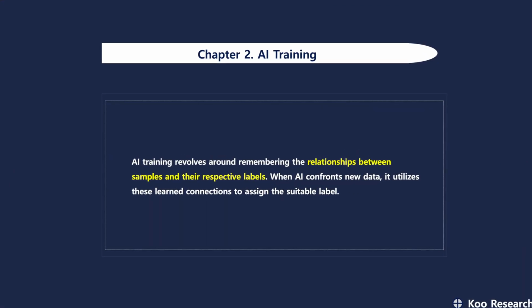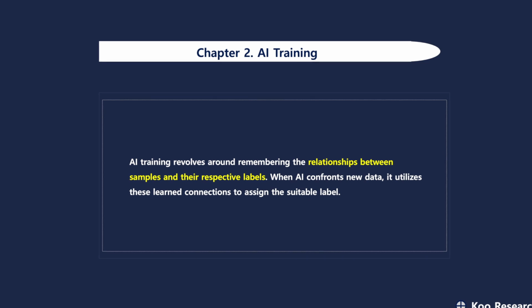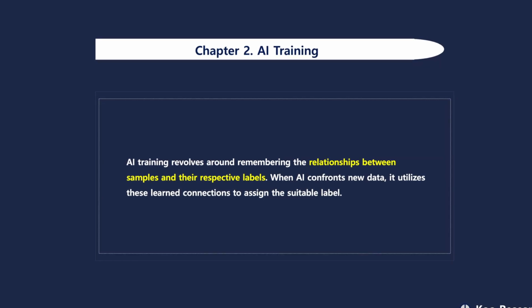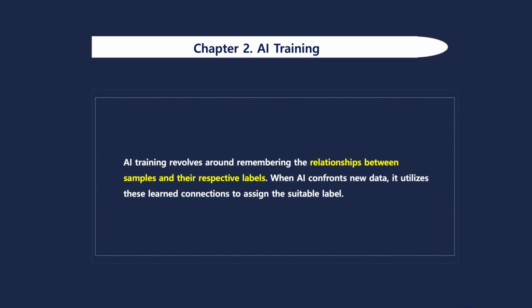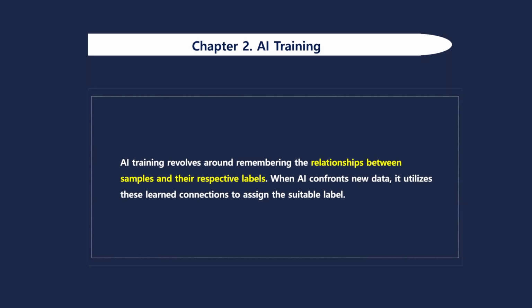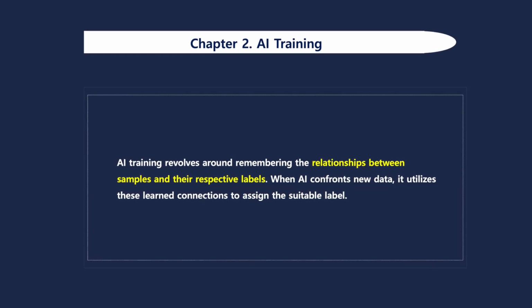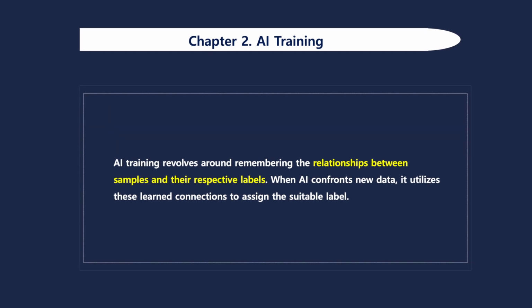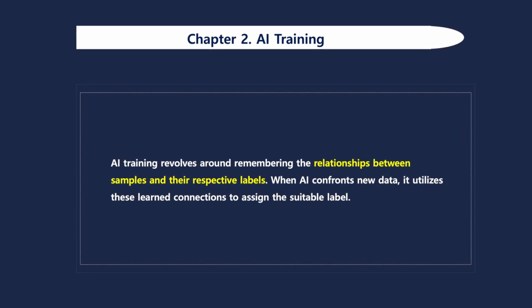Chapter 2. AI Training. AI training revolves around remembering the relationships between samples and their respective labels. When AI confronts new data, it utilizes these learned connections to assign the suitable label.